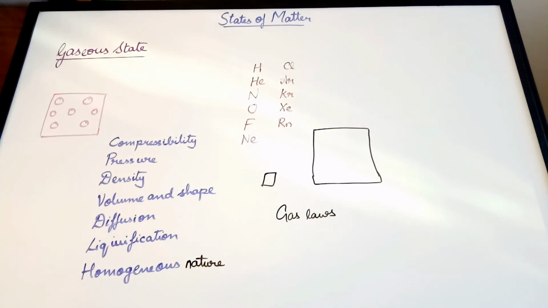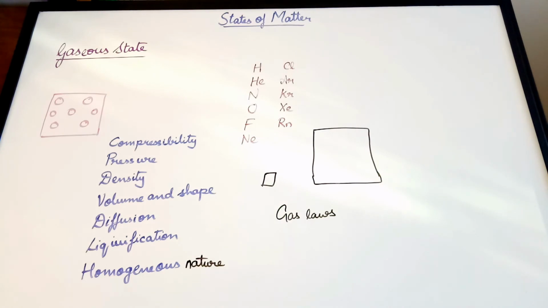And from that we'll be drawing some generalizations, and these generalizations actually help us understand the various variations in terms of temperature, pressure, volume, and number of moles of gases. So in the next video we will be beginning with the gas laws, and the first one will be Boyle's law. So to conclude, gases have the least intermolecular force and highest thermal energy.